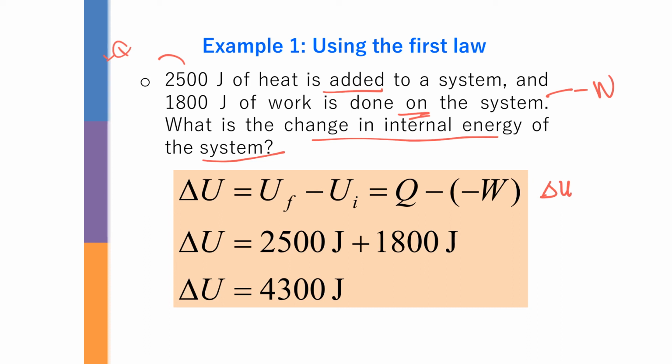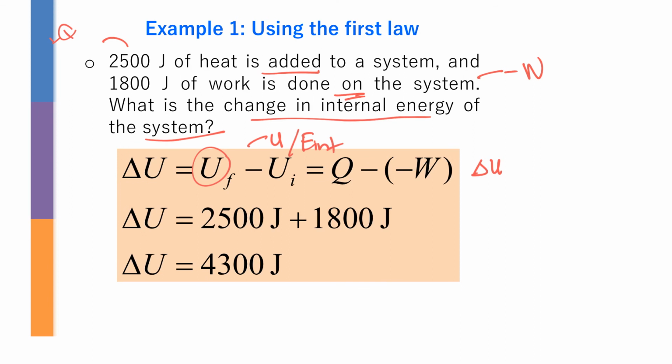U, capital U. You can actually use small u, or you can use internal energy, basically the same thing. But the reason why we didn't use the capital U is we didn't want to confuse it with the potential energy. So I encourage you to use small u here. Change of internal energy, the formula is going to be Q minus W. The Q here is going to be added, so it's going to be positive 2,500 joule.